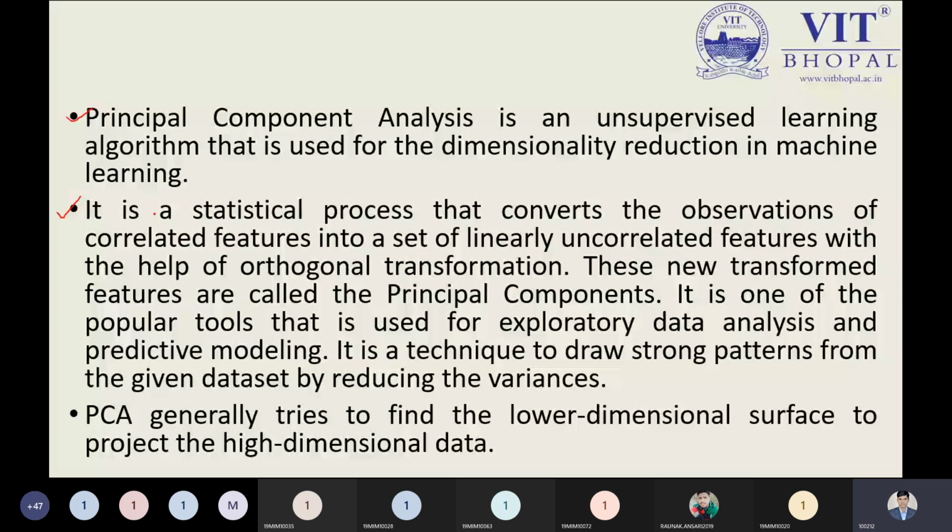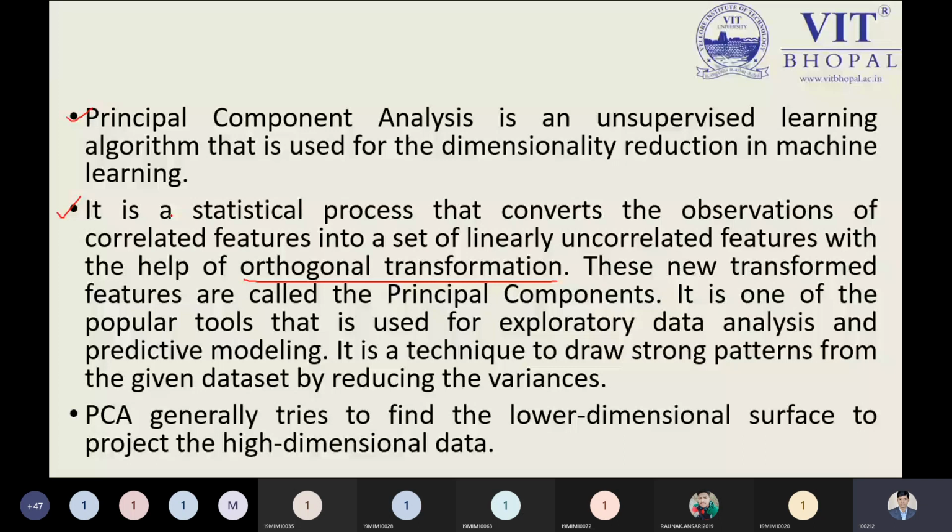From this perspective, we will understand PCA. The word I have written here is the important point: you are required to carefully note orthogonal transformation. When you try to transform your correlated features into a set of linearly uncorrelated features, the orthogonal transformation plays an important role. That is the important point to keep in mind while learning PCA.